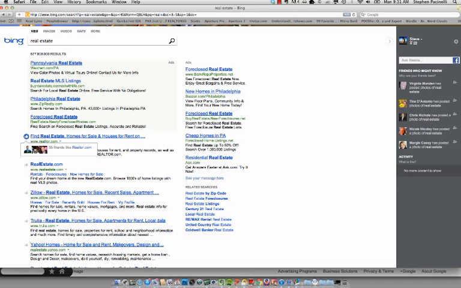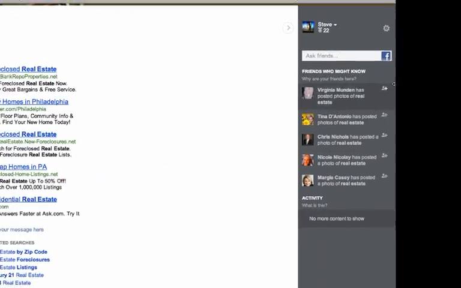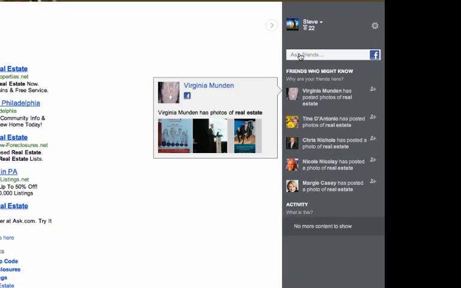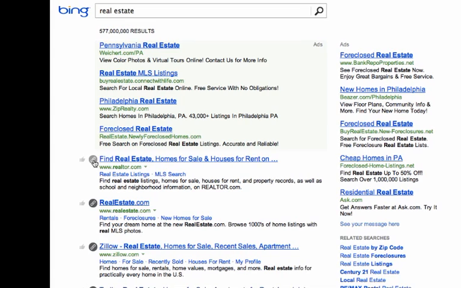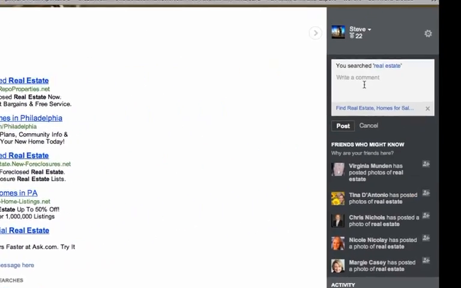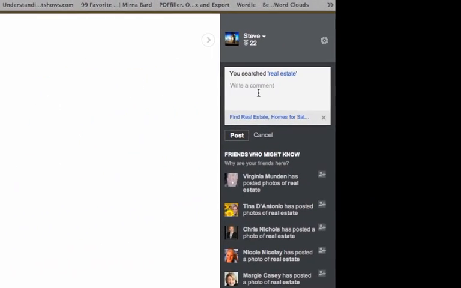But the really interesting thing I want to point out on the right-hand side of the screen is that your friends can also help you search. Right here, from your Bing search page, we can post to our Facebook page, and we can add in any links from our search results screen here. So if I wanted to add a link in, say, hey, have you guys used Realtor.com before? I can click on the link and that would add it right in here, and I can write a comment and that will post it to my Facebook page.